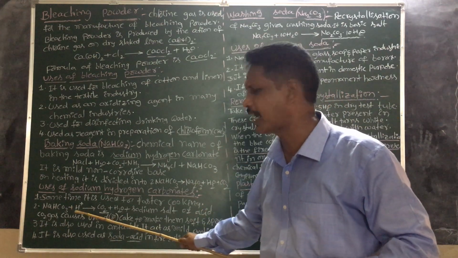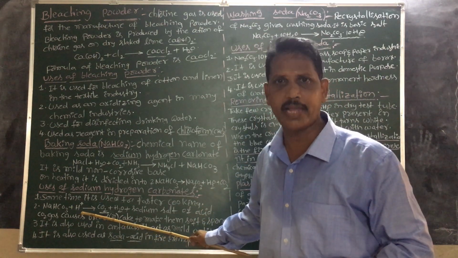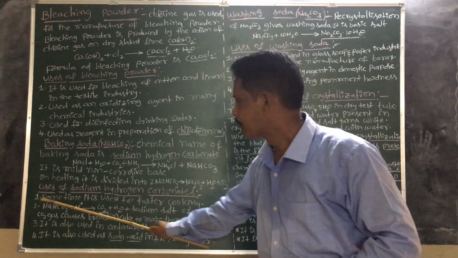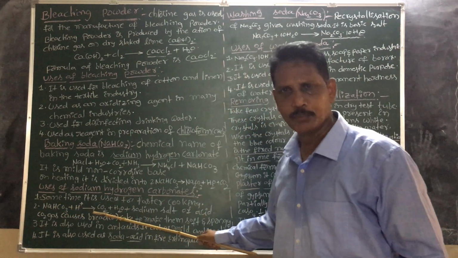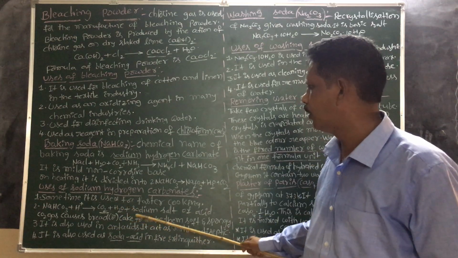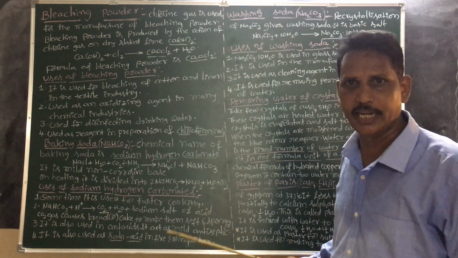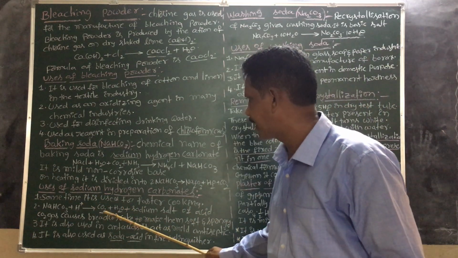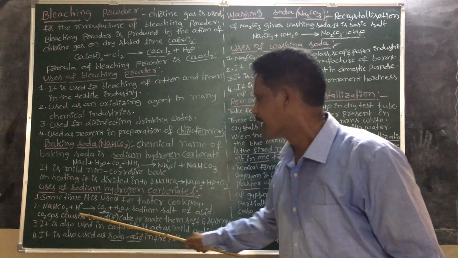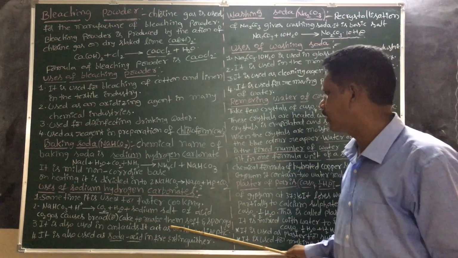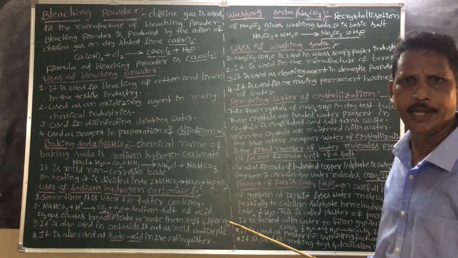NaHCO3 plus H+ gives CO2 plus H2O plus the sodium salt of tartaric acid. This carbon dioxide gas makes bread or cake soft and spongy.